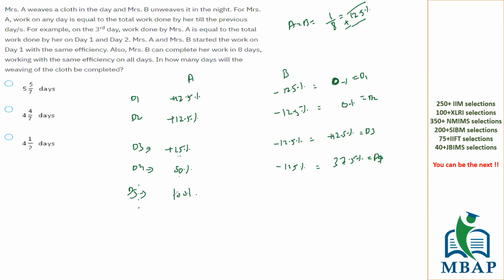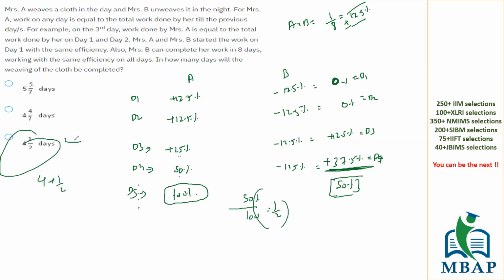But some of you will misconstrue that the total number of days taken will be 5 days. The answer is not 5. I repeat, the answer is not 5. Why? Because what is the amount of work which has already been done? The amount of work already done is 37.5 plus 12.5, which is 50 percentage. So though A can complete 100 percentage, only 50 percentage is to be done. So I'll take only half of the given day. So 4 plus 1 by 2, I'll take 4.5 days to complete the work. Is this clear, Amish and Bhushan?